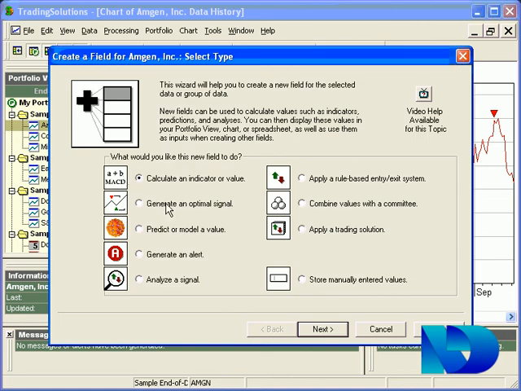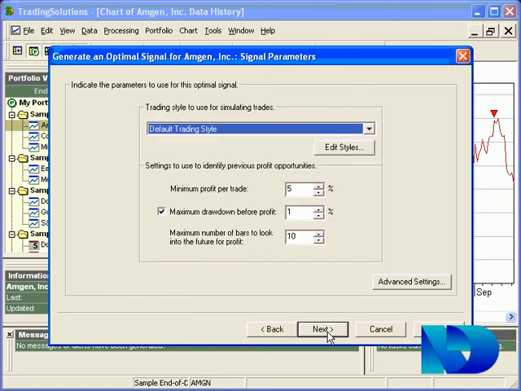I'm going to add a new field and generate an optimal signal. And here are the settings. For example, you can specify a minimum profit per trade and a maximum drawdown and number of bars to wait before the profit's produced.